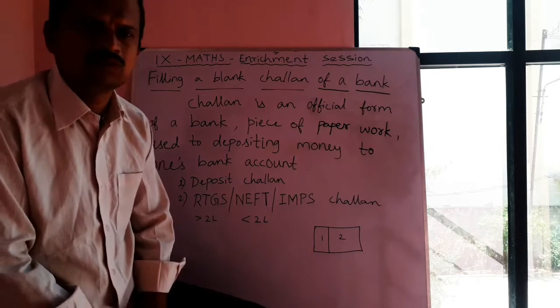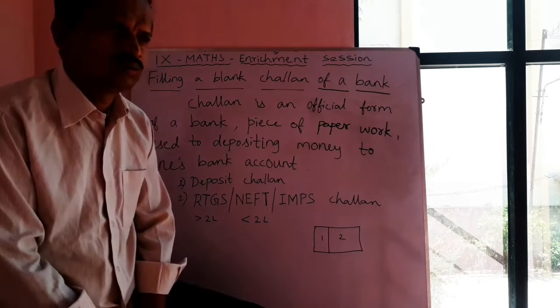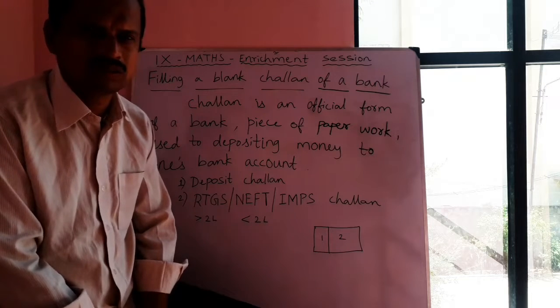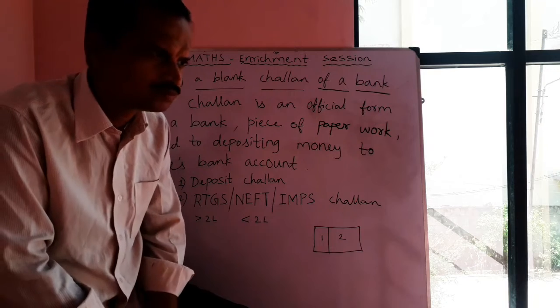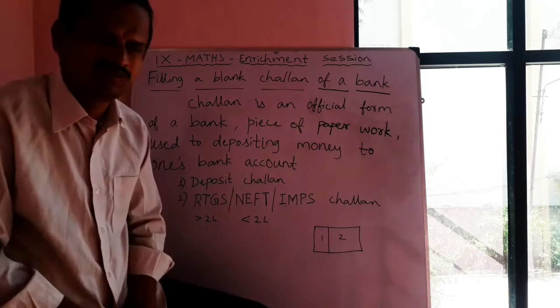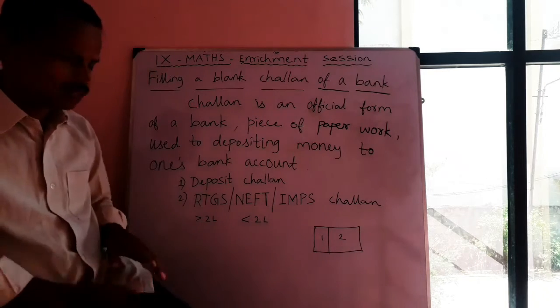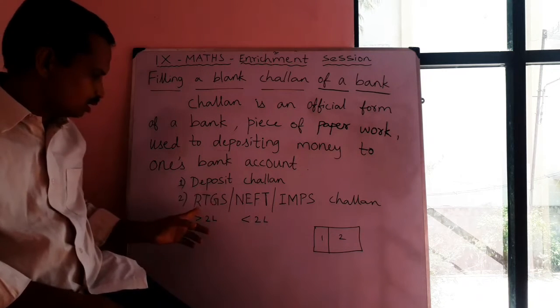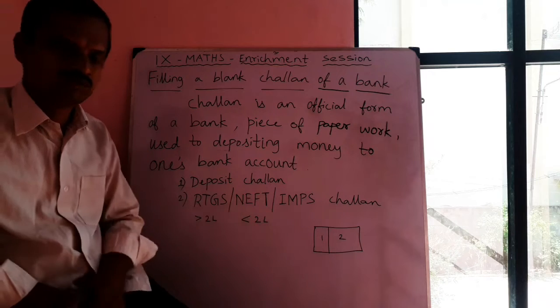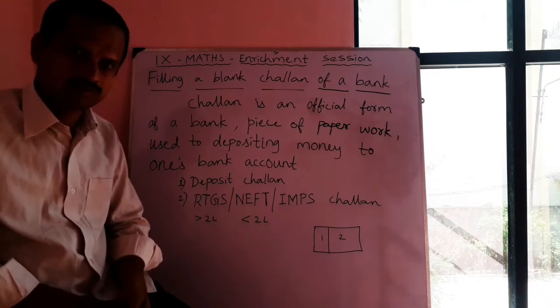ATM means automated teller machine. Using the ATM card, one can easily withdraw an amount from their own account, so there is no need for the withdrawal challan. Now let us see these two, the deposit challan and the RTGS, NEFT and IMPS challan, one by one.